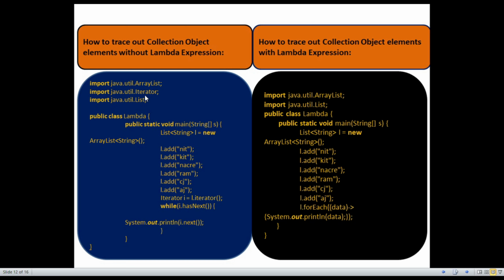You see how to iterate collection object elements without a lambda expression. First you see public class Lambda, public static void main, then create an ArrayList object and then retrieve the ArrayList elements using the hasNext method. Then how to iterate the collection object elements with a lambda expression? The same things are there: create an ArrayList object, then we use the forEach method to retrieve the collection object elements.